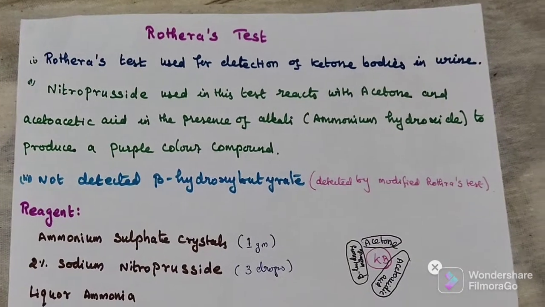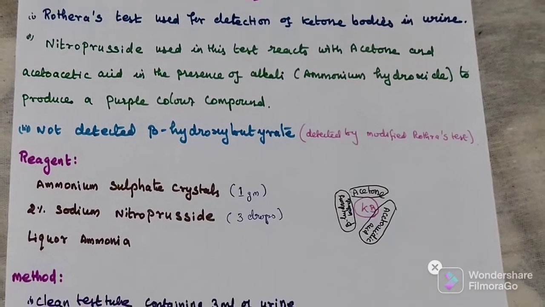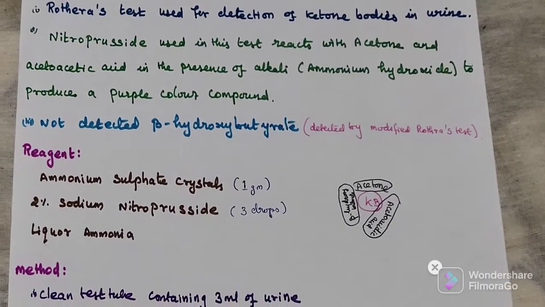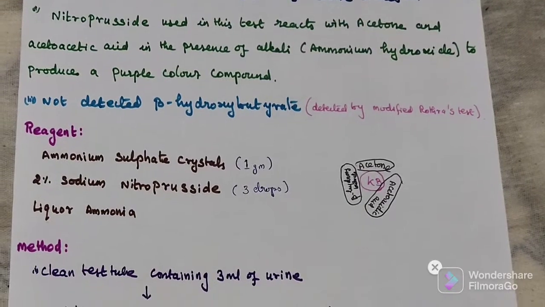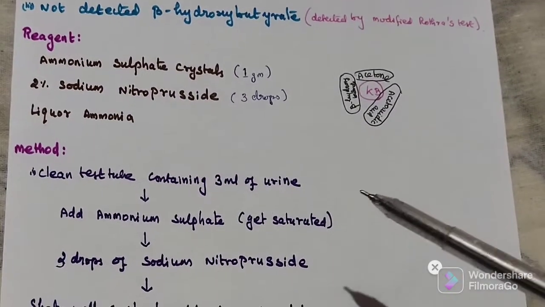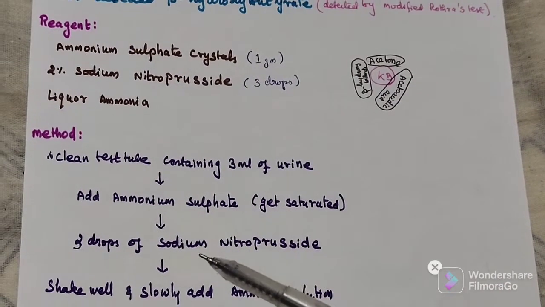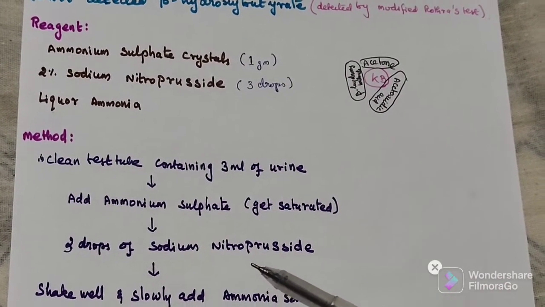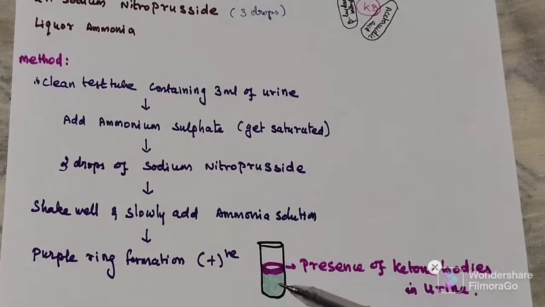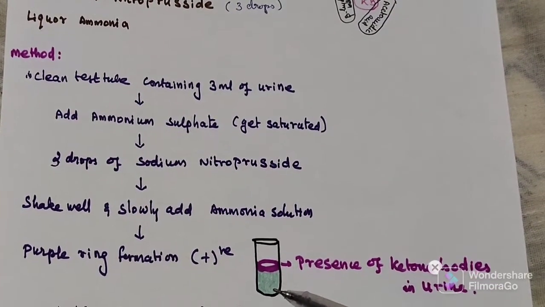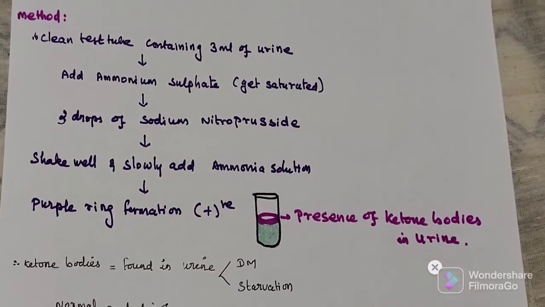So the Rothera test is used to detect ketone bodies. What are the reagents we are using? Ammonium sulfate crystals, sodium nitroprusside and liquor ammonia. A test tube containing 3 ml of urine, then we add ammonium sulfate, then 3 drops of sodium nitroprusside, then we add ammonia. It produces a pink color ring, which means positive, that means presence of ketone bodies in urine.